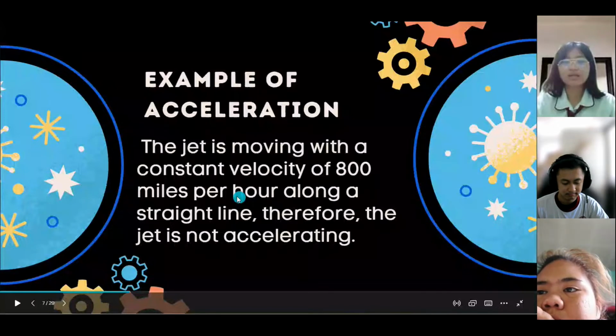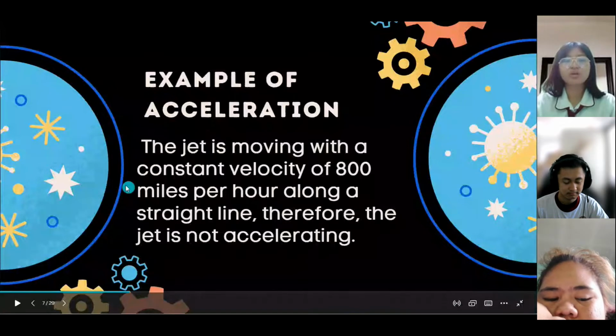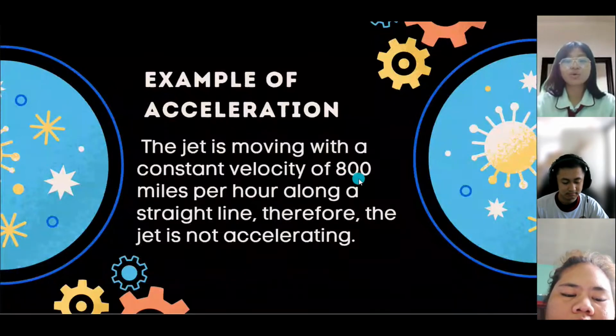So bakit nga ba hindi nag-accelerate ang jet? Dahil the jet is moving with a constant velocity. Ibig sabihin, hindi daw po nagbabago yung speed ng jet. Tapos, hindi rin nagbabago yung direction ng jet.